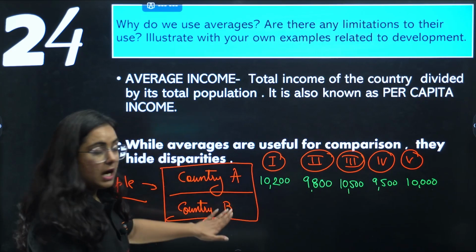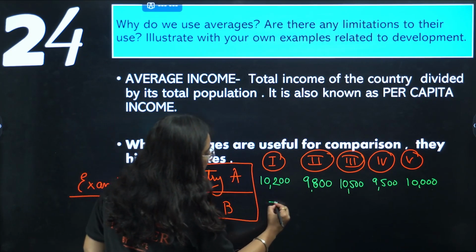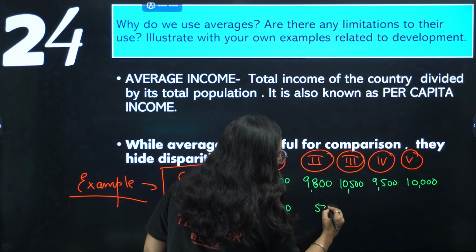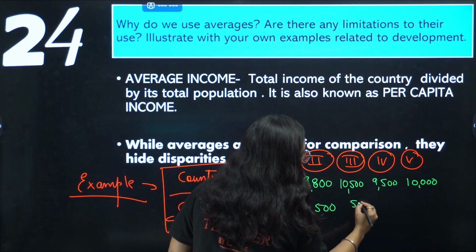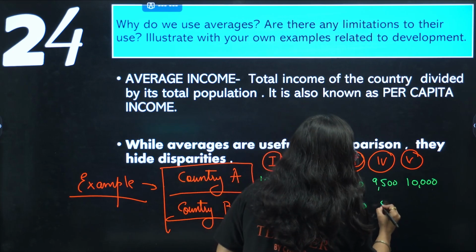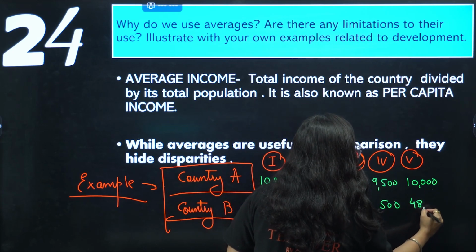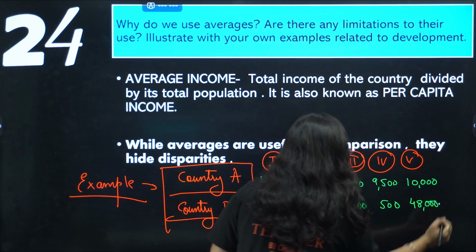If we go to country B, we see that the first citizen is earning 500 rupees. Second is also earning the same. Third, this can be possible. Fourth also 500. However, the last one is earning 48,000.